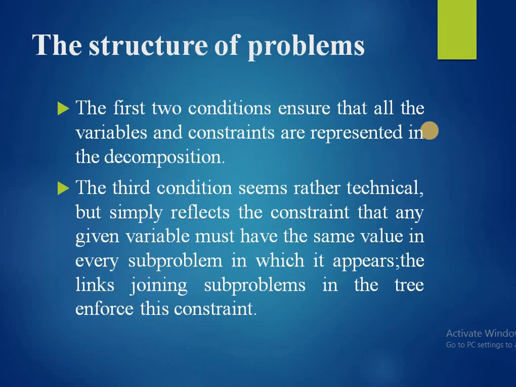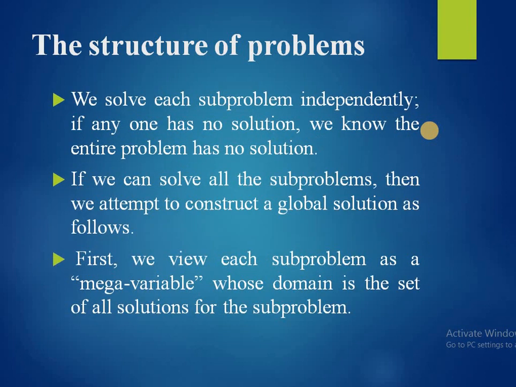The first 2 conditions ensure that all the variables and constraints are represented in the decomposition. The third condition seems rather technical, but simply reflects the constraint that any given variable must have the same value in every subproblem in which it appears. The links joining subproblems in the tree enforce this constraint. We solve each subproblem independently. If any one has no solution, we know the entire problem has no solution.